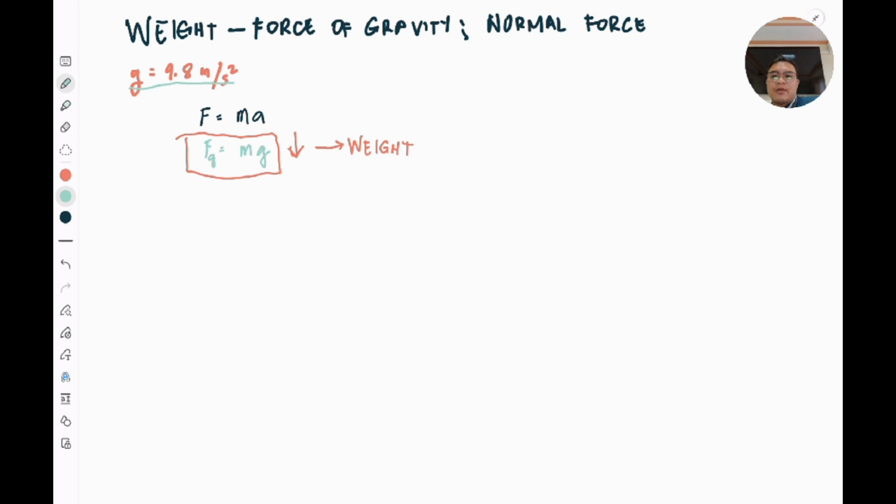So regardless of whether you are falling or you are at rest, this gravitational force is always present in our object.